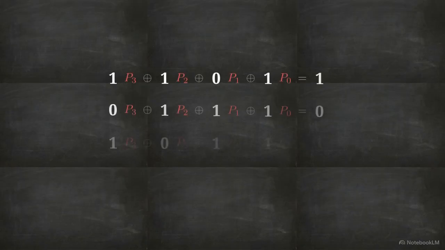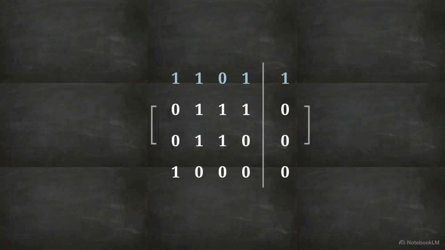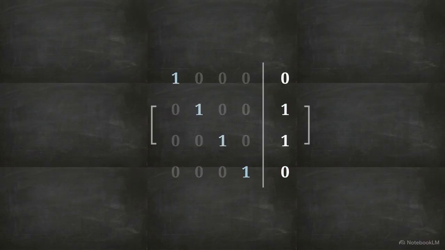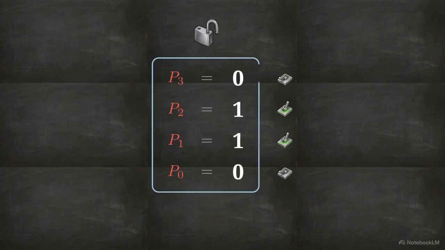Solving this system is computationally inexpensive. Using an algorithm like Gaussian elimination, the attacker performs straightforward row reductions on the binary matrix, simplifying the complex system down to the identity matrix. The math isolates the red P variables. The output tells us exactly which switches are closed with a 1 and which are open with a 0. The secret key is recovered.